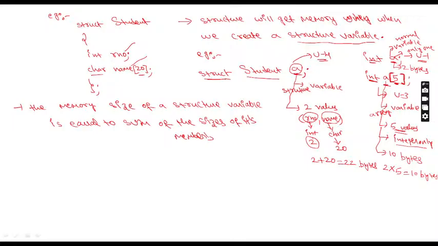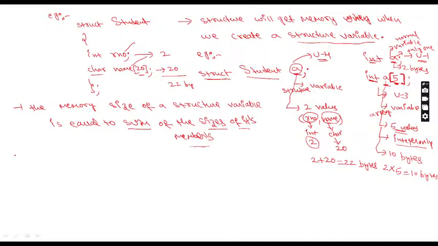Please try to understand this line. Sum means adding the sizes of all its members. Now tell me, integer variable is 2 and this is 20. So by adding 2 plus 20 is nothing but 22 bytes. So that is the point which I have written here. The memory size of the structure variable is the sum of the sizes of its members. So this is about the concept.